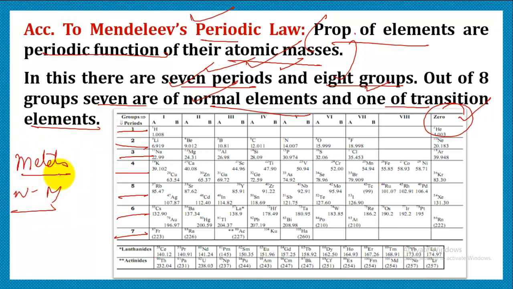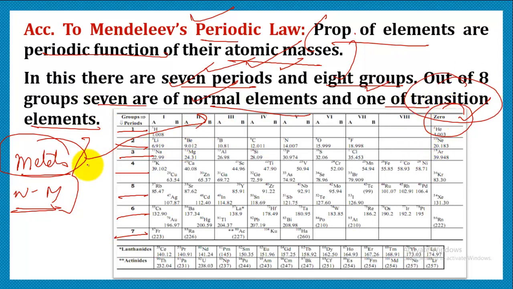We know that metals are those elements which are malleable, ductile, good conductors of heat and electricity. They are sonorous, they have high density. So it consists of metals. And if we talk about non-metals, non-metals are non-malleable, non-ductile, poor conductors of heat and electricity, non-sonorous, non-lustrous, but still we have few exceptions. So these are considered as normal elements. So 7 groups were for normal elements and 1 group was for transition elements.